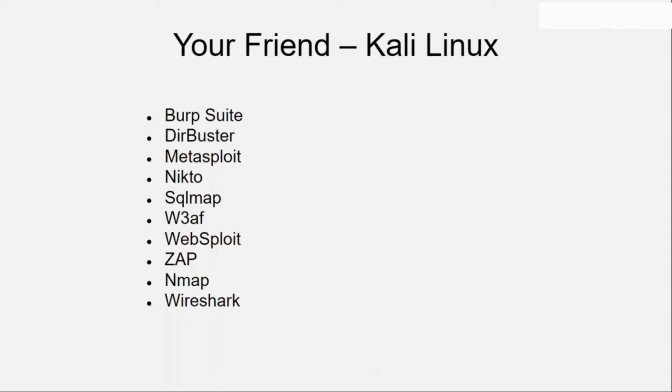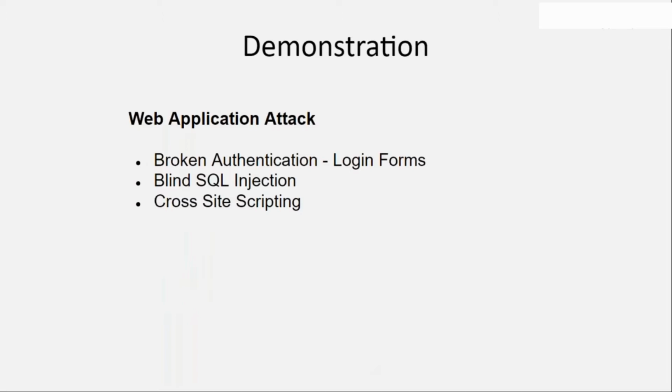Then we have Metasploit, SQLMap, W3AF, Nmap, and Wireshark. You saw the working of Nmap in the first lecture. Wireshark is also similar to Burp Suite. We have SQLMap if you want to carry out some SQL attacks. So everything is already present with Kali Linux, so it's very easy for us to use. We will see in the demonstration what these different things are and how they are presented in Kali Linux. Finally, now let's go to the demonstration. Those are some of the basic things. We are going to run the BWAP application and use Kali Linux.